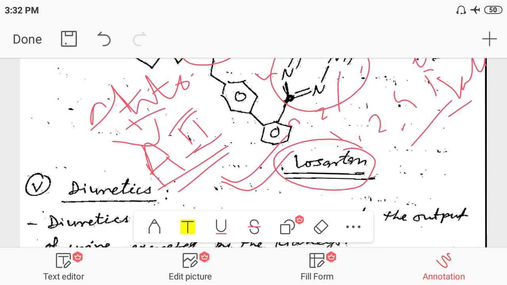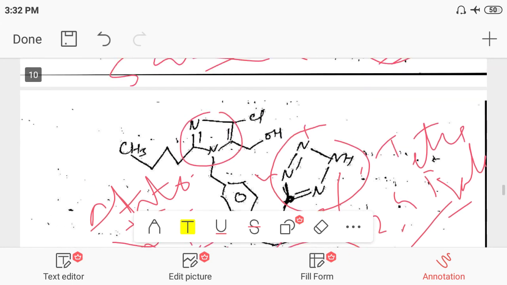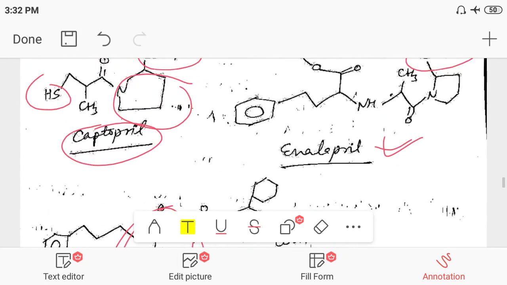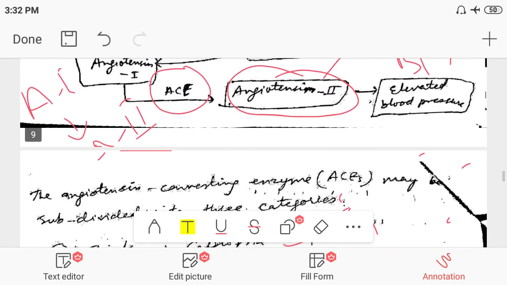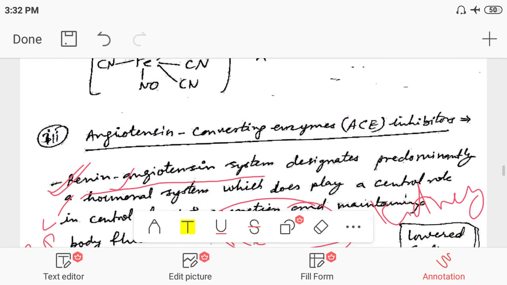I am revising for 2 minutes in Hindi as you like, because most of the students want Hindi.